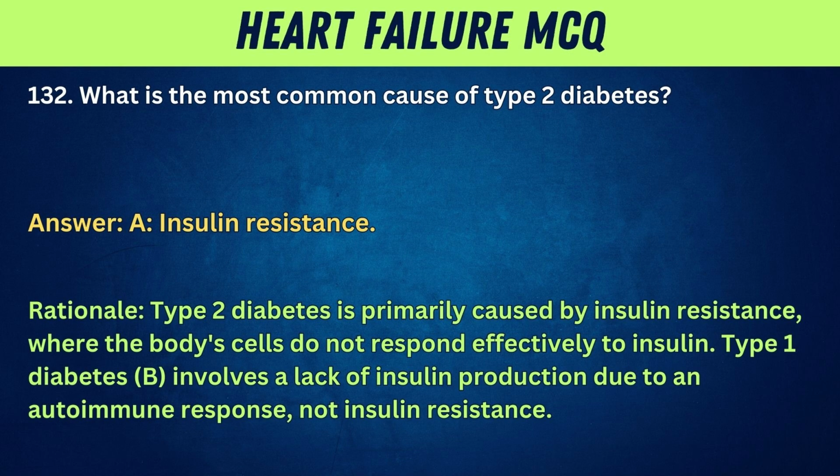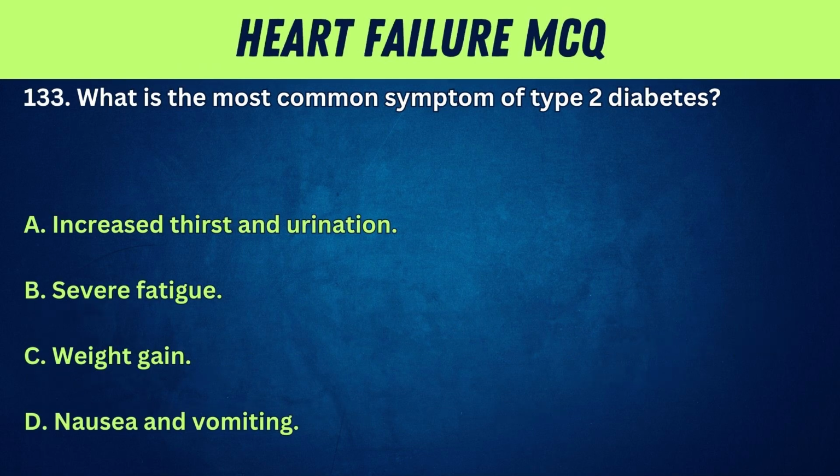Answer: A. Insulin resistance. Rationale: Type 2 diabetes is primarily caused by insulin resistance, where the body's cells do not respond effectively to insulin. Type 1 diabetes, B, involves a lack of insulin production due to an autoimmune response, not insulin resistance.